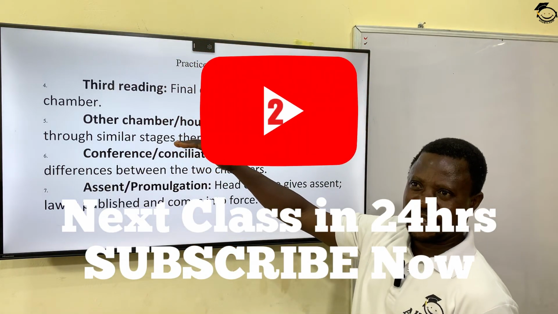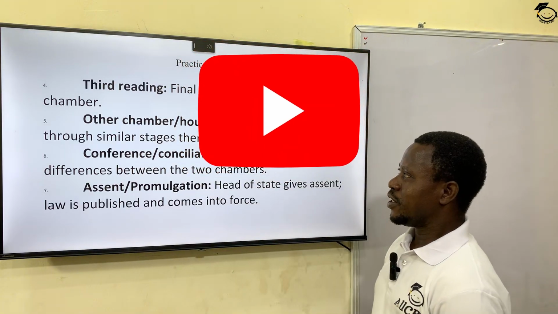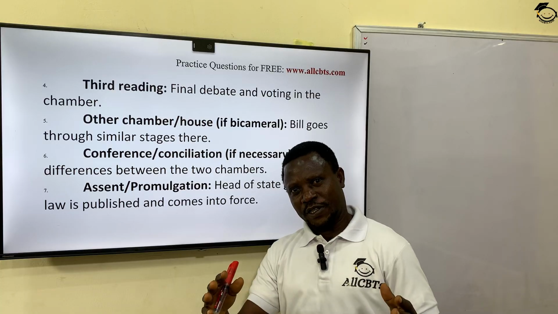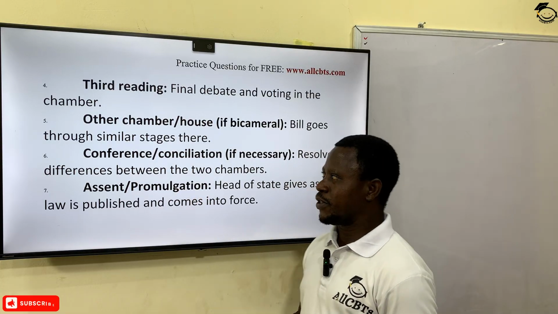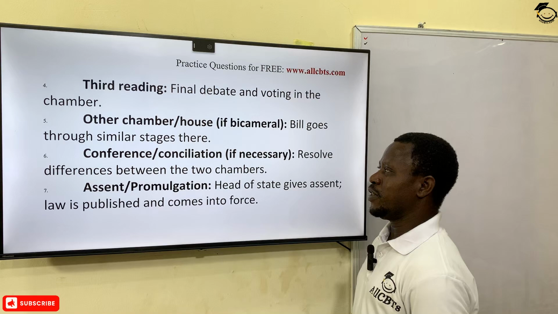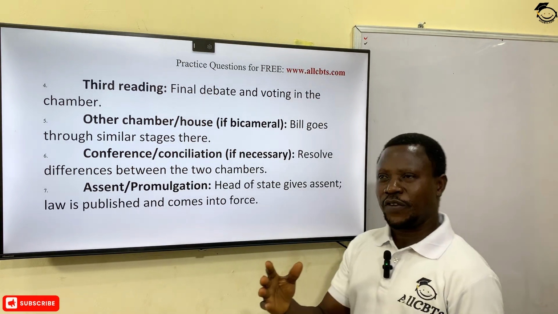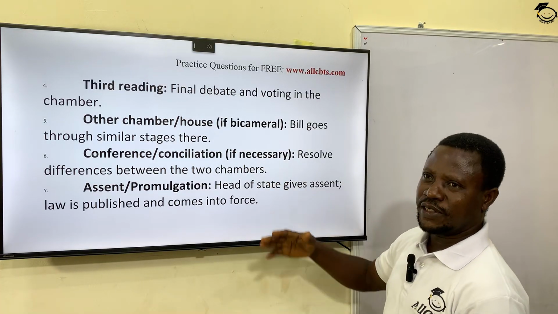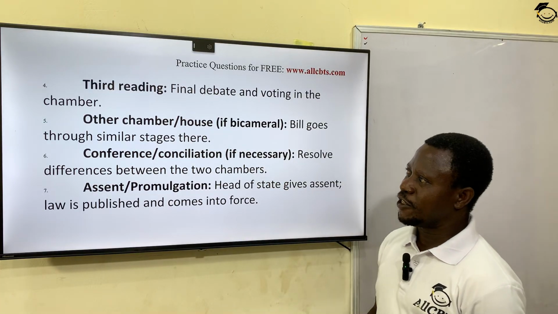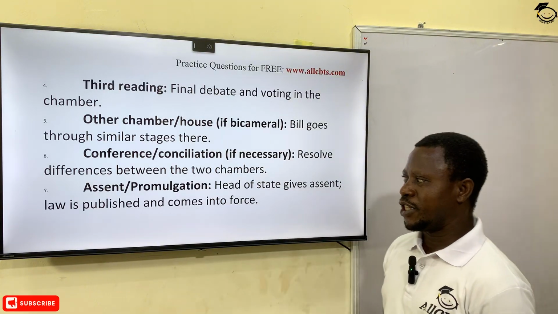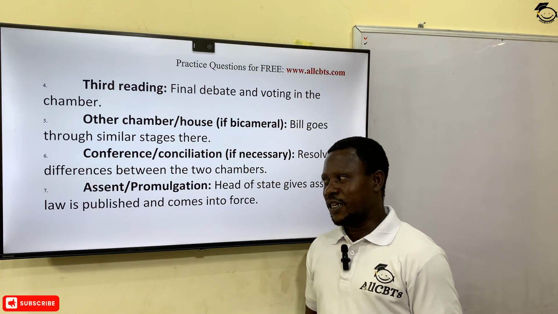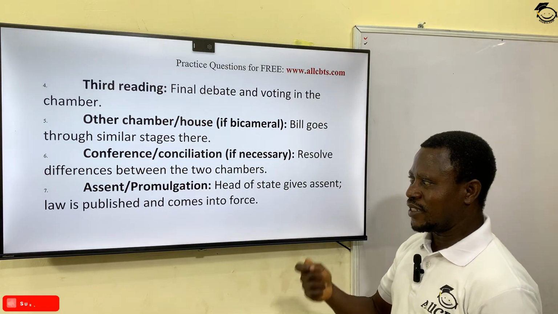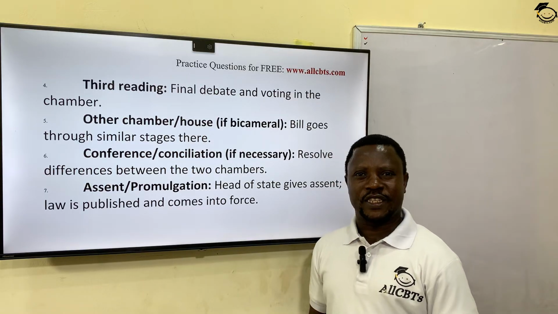And after they are done with that in the second chamber, okay, if there are discrepancies or differences between the first and the second house, then there will be a kind of conciliation, if necessary, where they resolve the differences between the two chambers or the two houses, okay? And after these differences have been reconciled, the next thing is that the bill will be sent to the head of state for what they call assent, that is, approval of the bill.